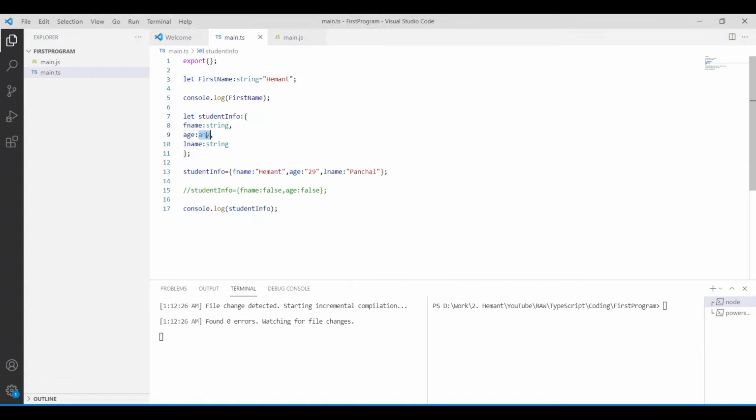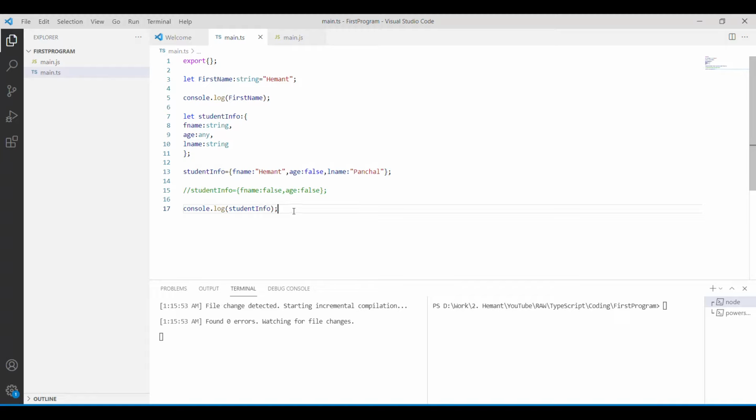So what this any says is, I will accept age in all the types. If I specify 29 as a string, this is acceptable. If I write 29 as a number, this is also acceptable. But a boolean value is not valid for this age variable because age will always be a number. So how do we solve this problem? I want my age to be either a string or an integer.